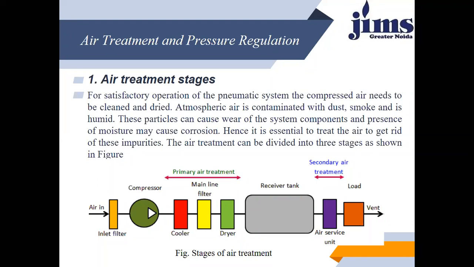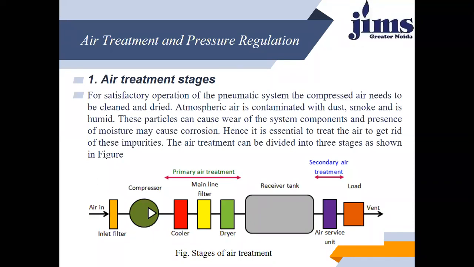So atmospheric air is contaminated with dust, dirt, smoke, and humidity. These particles can cause wear of the system components, and the presence of moisture may cause corrosion. Corrosion is the slow degradation process of a component, so it can reduce the life cycle of any component. Hence, it is very essential to treat the air to get rid of these impurities.